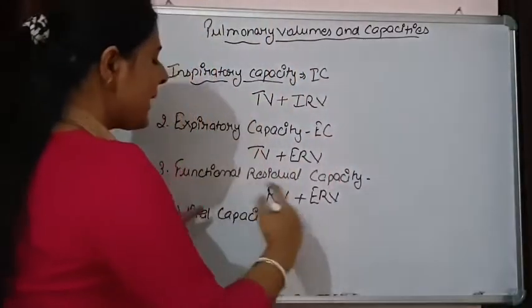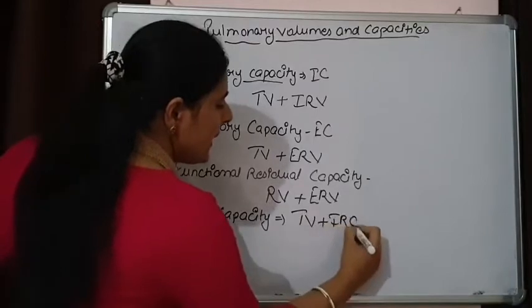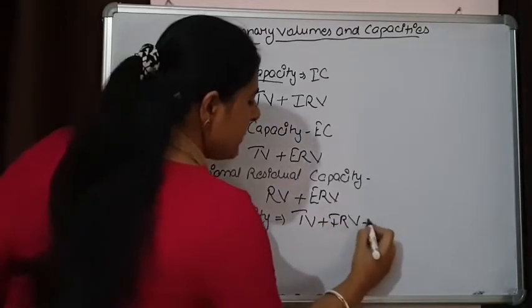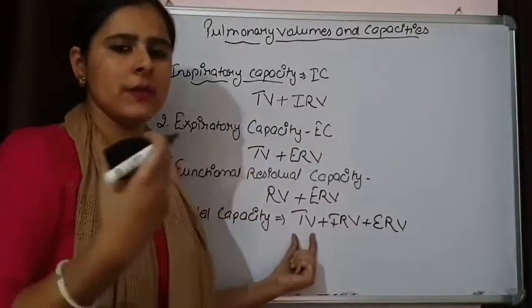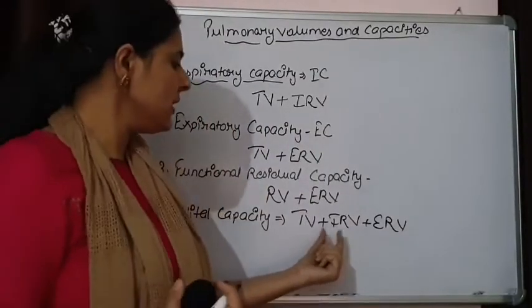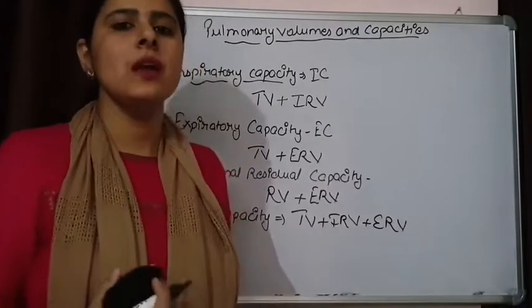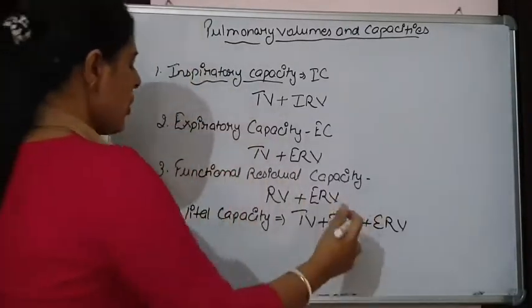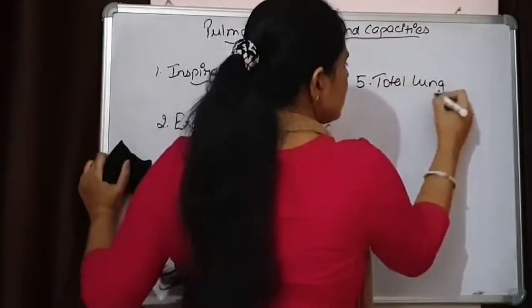That is the vital capacity of the lungs, and that comes from the combination of TV, IRV plus ERV. This is the air that comes in after a normal inhalation and a forceful inhalation, and it can be removed by forceful exhalation.